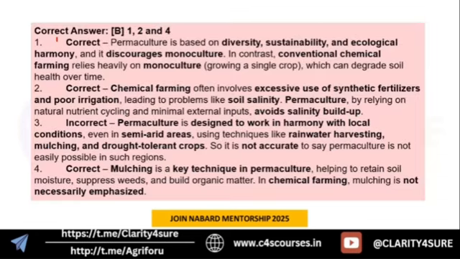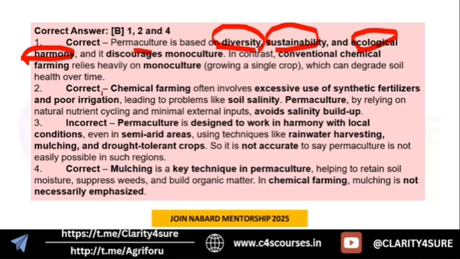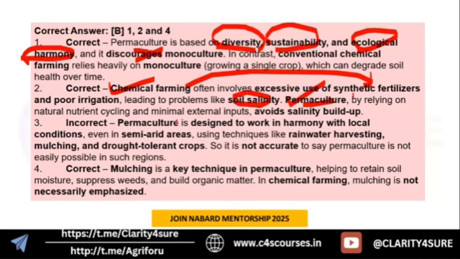As I said, permaculture is based on diversity. It promotes the principle of sustainability and ecological harmony, and it discourages monoculture. Second, chemical farming often involves excessive use of fertilizers and chemicals, which is going to lead to soil salinity. But in permaculture, we are more dependent on nutrient recycling, organic fertilizers, or natural farming principles, which is going to avoid this salinity buildup.